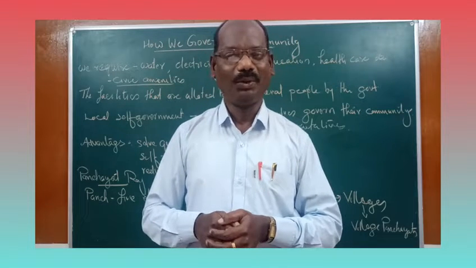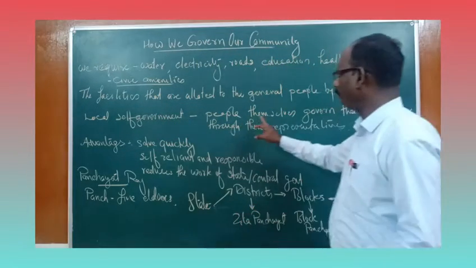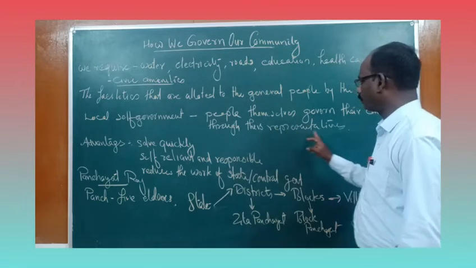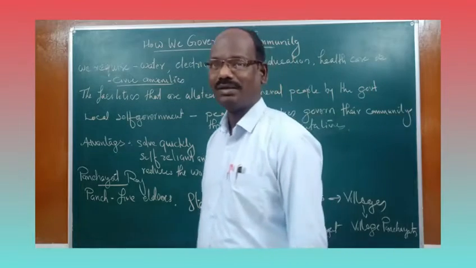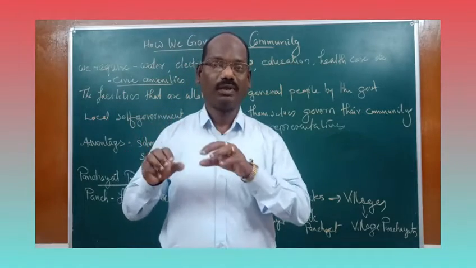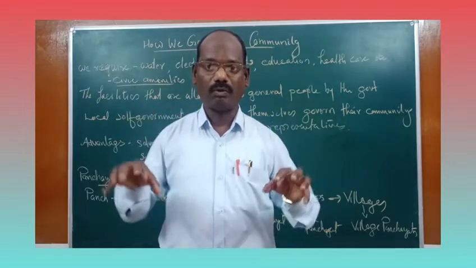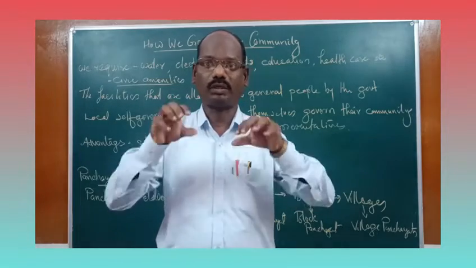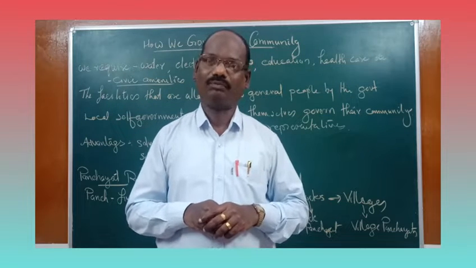What is called a local self-government? The people themselves govern their community through their representatives. That government is called a local self-government. The people of that village or town elect their representatives, and they form one government and try to solve the problems of their village or town. That government is called a local self-government.